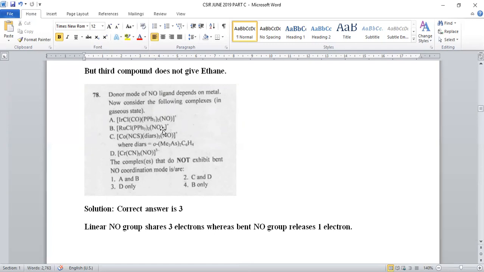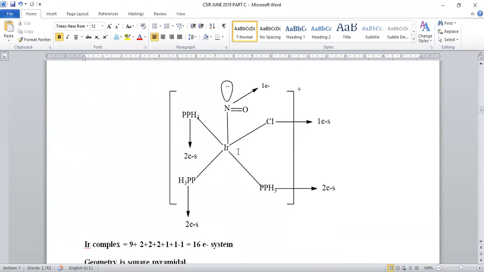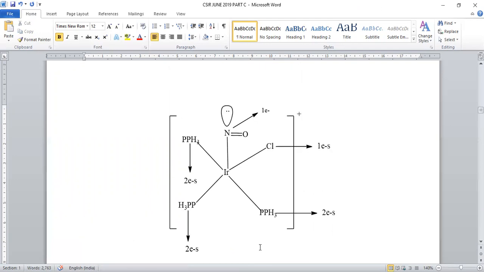When iridium chloro CO PPh3 taken twice, NO positive compound was taken, it is octahedral, square pyramidal. In the square pyramidal complex, mostly the stable electronic configuration will be a 16 electron system. Whenever it is associated with 16 electrons, it will be a more stable complex. Iridium, PPh3, 3 groups are there. Chloro, nitrosyl. When nitrosyl is in +1, that means it is contributing 1 electron, then only it will be a 16 electron system, then only it will be more stable.